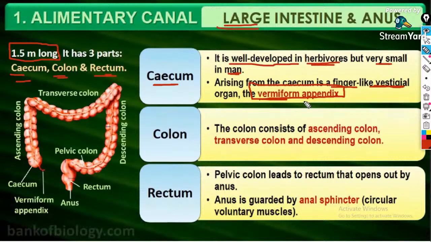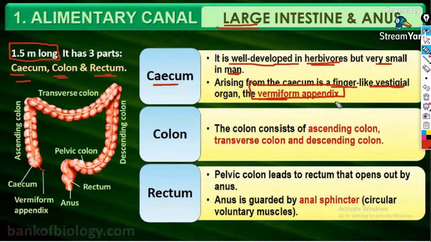But now, due to evolution, it has become of no use, even though it is found in our human body. That is the meaning of a vestigial organ.